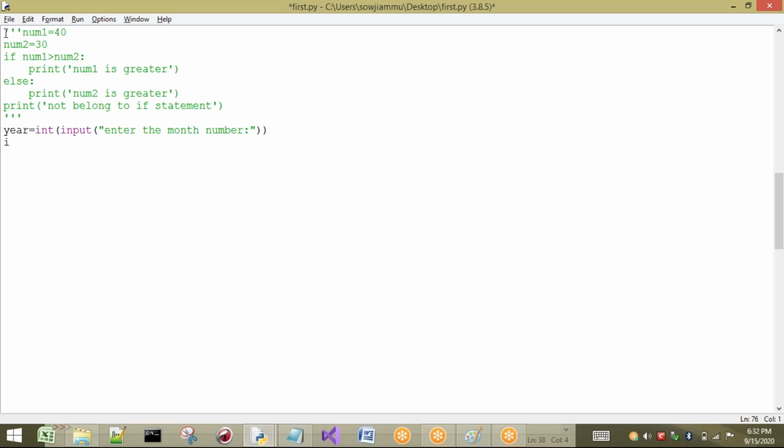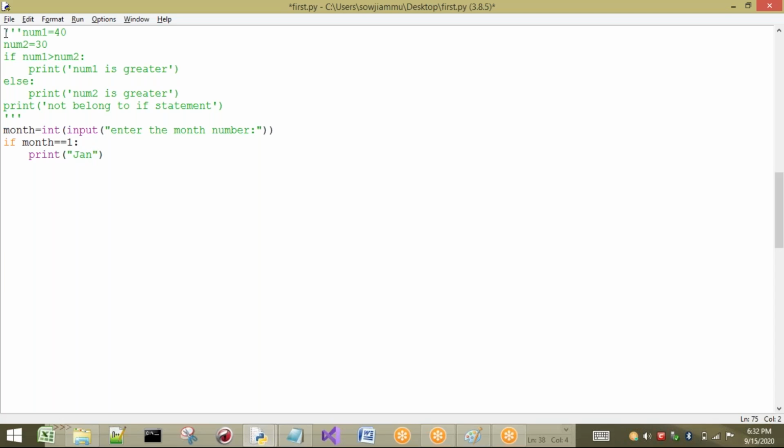So the first condition is: if month equal to 1, then it has to print January. Sorry, I should not write year, I will write month. If month equal to 1, then it has to print January, or Jan, for example.